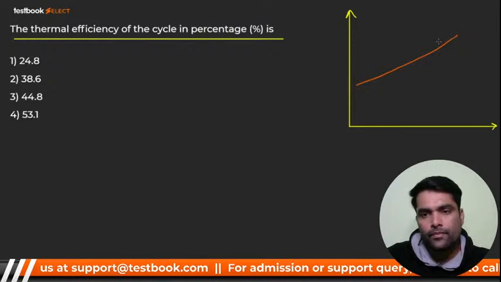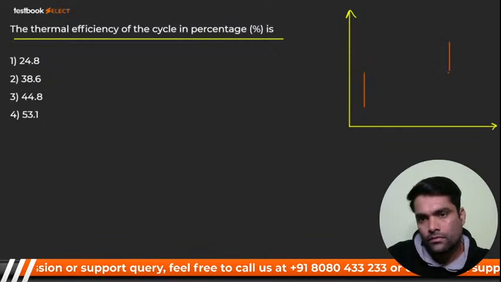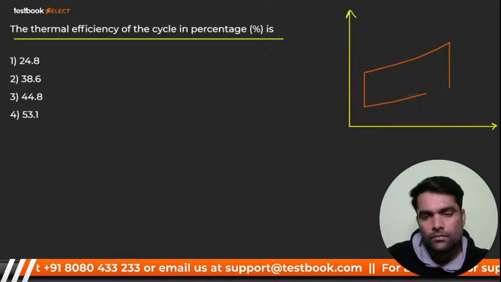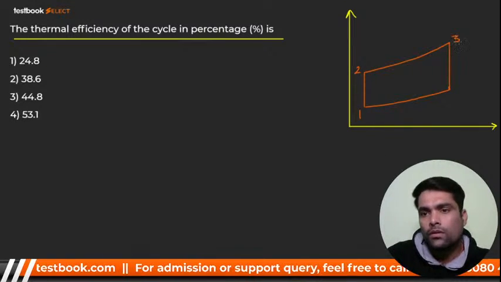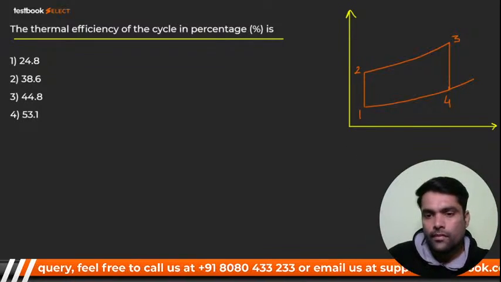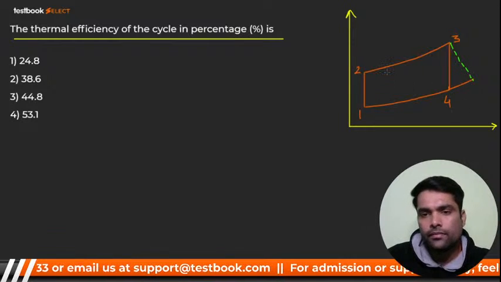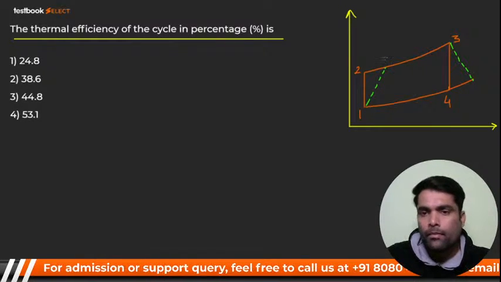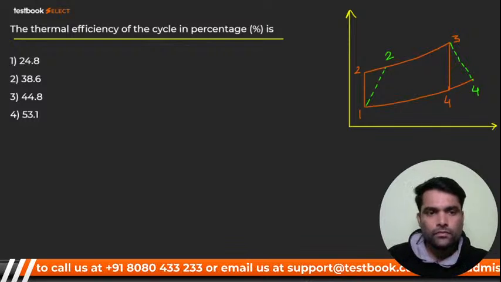So here, okay, it is 1, 2, 3, 4. Now the question is, you have to differentiate as well, right?